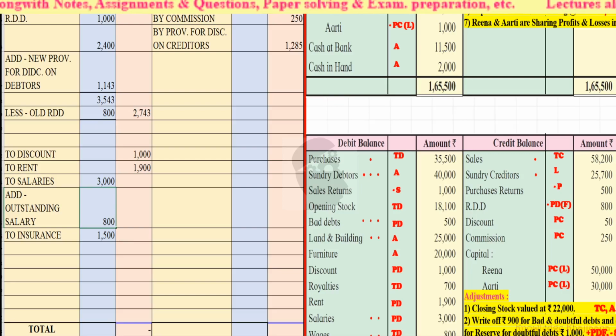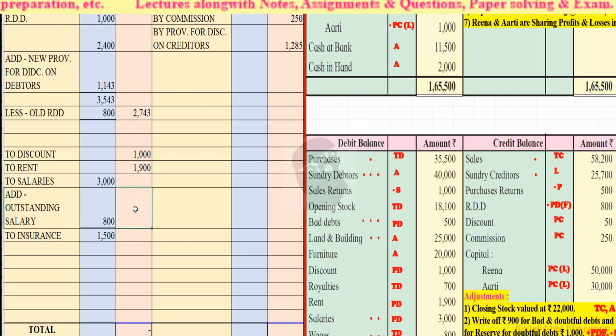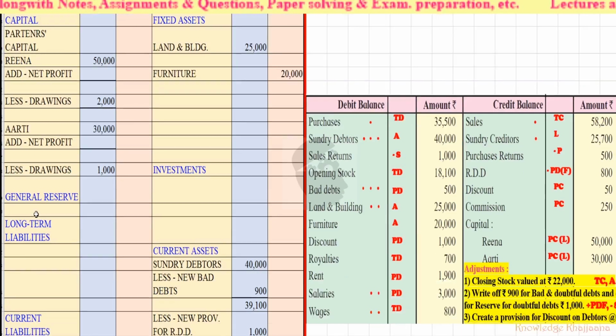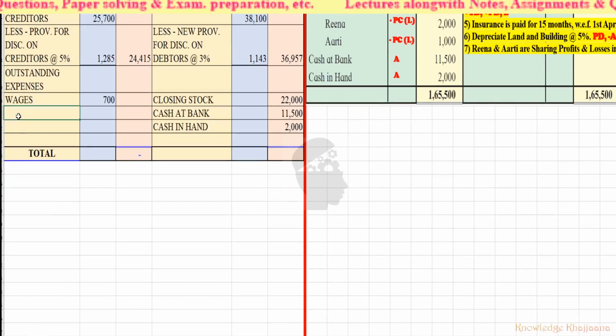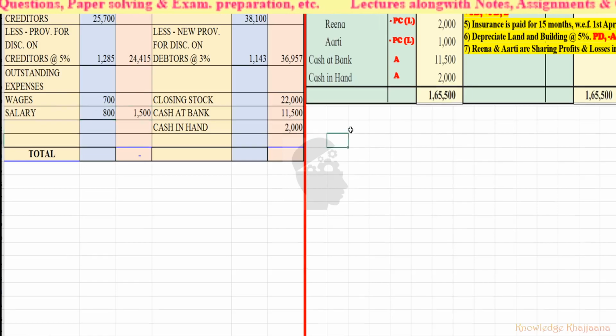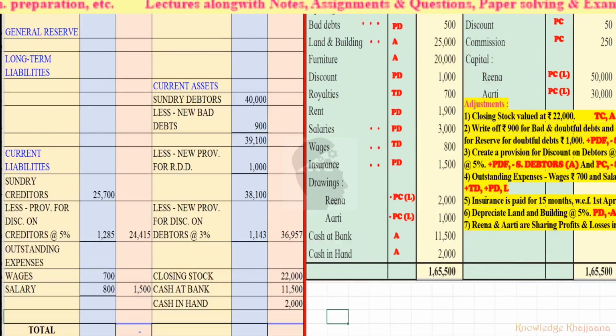So it will come rupees 3,800 to the outer side. 3,800 are the total salaries due. Okay, we'll record its second outstanding salary to the outstanding expenses, salaries rupees 800. So total outstanding expenses are rupees 1,500. Okay, with this we have completed adjustment number 4 also.